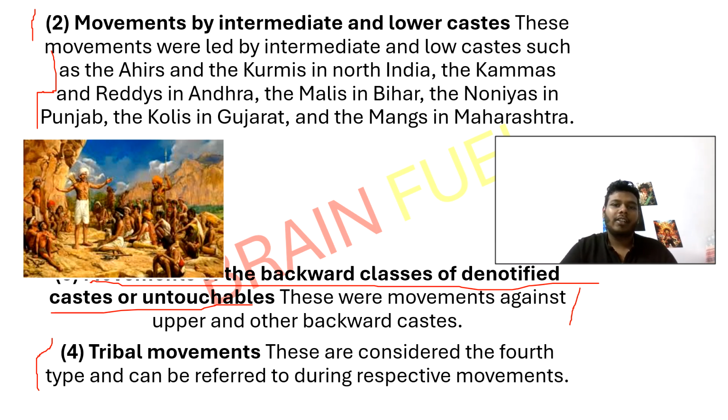They are considered a separate category because their issues are different from caste-based issues. Imagine a village where outsiders come and try to take over the land and change the rules. The tribals stood up and said, "This is our home, respect our way of life." So why do these movements matter? Each group had its own challenges, but all were fighting for justice, equality, and respect. These movements helped shape modern India into a more inclusive society.